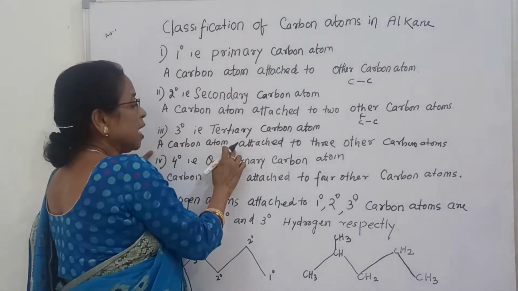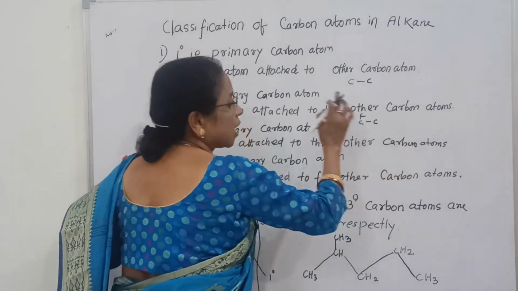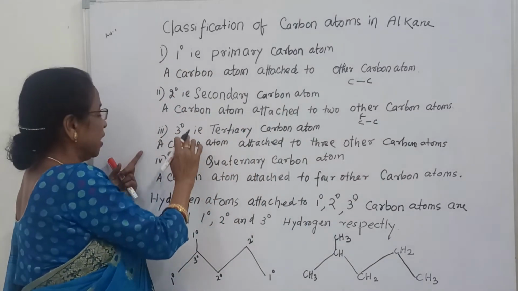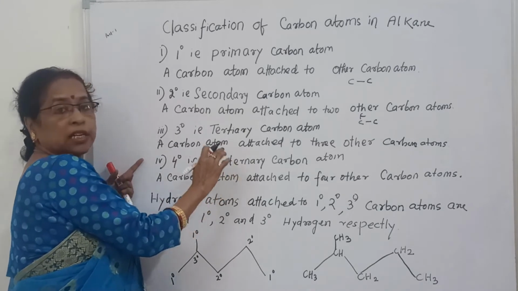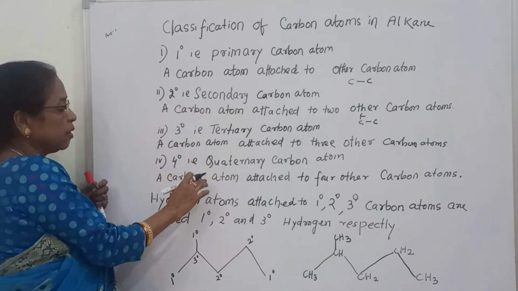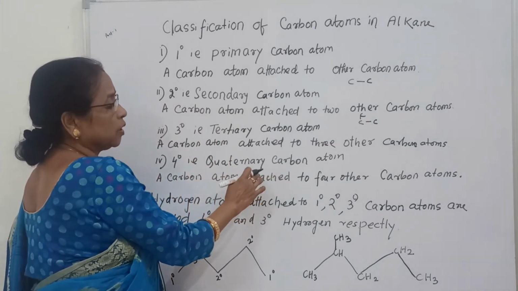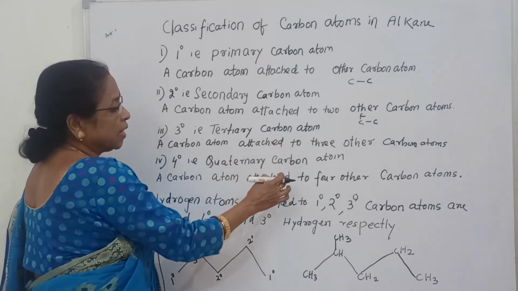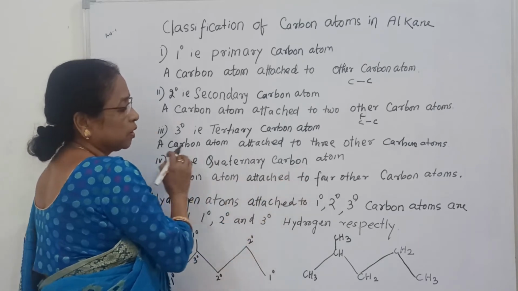So a carbon atom attached to 3 other carbon atoms is called tertiary carbon, or 3 degree, and 4 degree is the quaternary carbon atom, a carbon atom attached to 4 other carbon atoms.